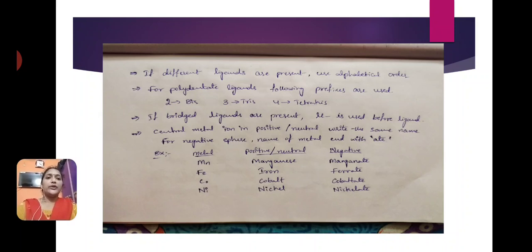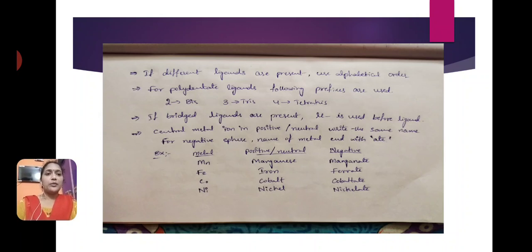If the central metal ion is positive or neutral, we write the same name. If the central metal is in a negative sphere, the metal name ends with ate. Example, manganese: if positive or neutral, we write manganese; if in a negative sphere, manganate.